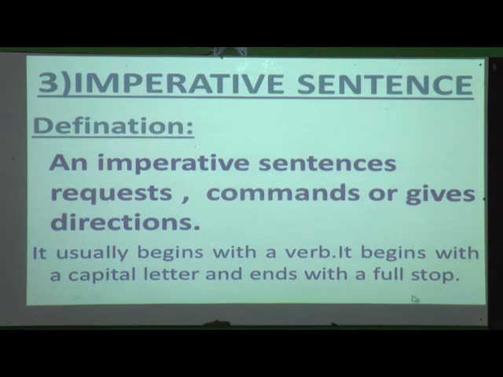So have you understood what an imperative sentence is, students? Yes, an imperative sentence is nothing but whenever we request someone, or we give commands to someone, or we show direction to someone. So, in subject and predicate, what we have learned is that in imperative sentences the subject is not mentioned, that is, you, and so it always begins with a verb. We will see some example sentences of imperative sentences.